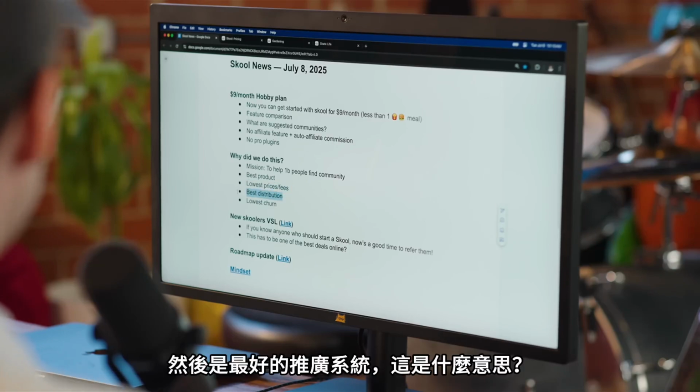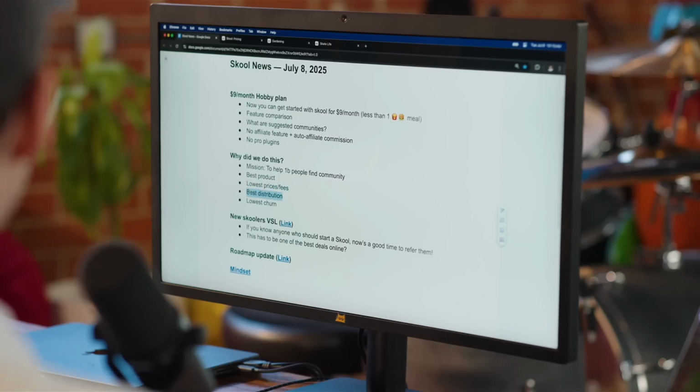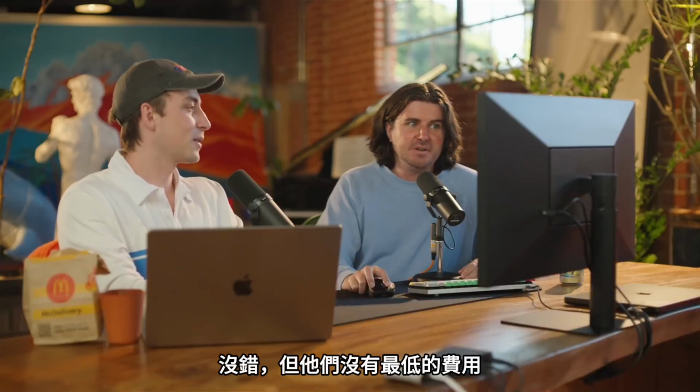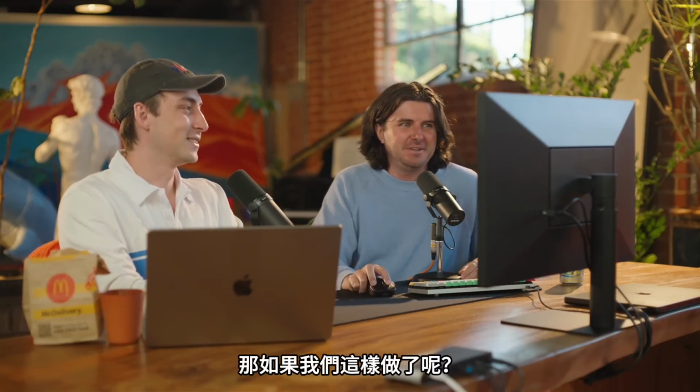And then best distribution. So what does this mean? Well, nothing is better than if the platform you use actually gives you customers. Like what's better than having the best product and paying the lowest fees and the lowest price? Also just getting free customers. Like on Airbnb, if you've got an amazing Airbnb, you don't need to go out and advertise it. Airbnb brings you the customers to your Airbnb. True, but they don't have the lowest fees. That's true. Their fees are pretty high. So what if we did?